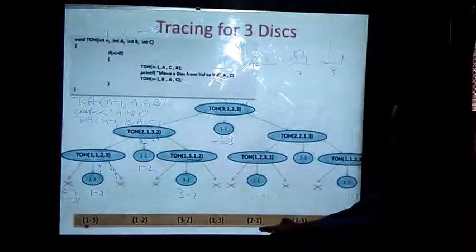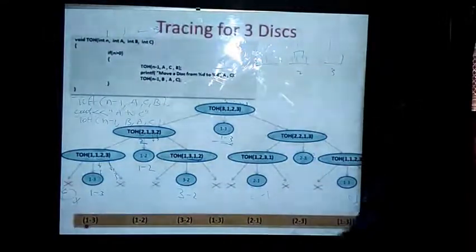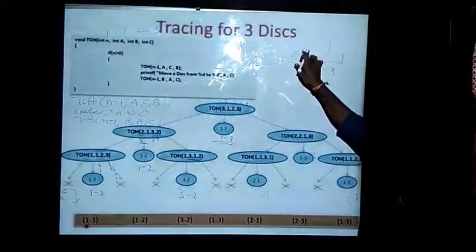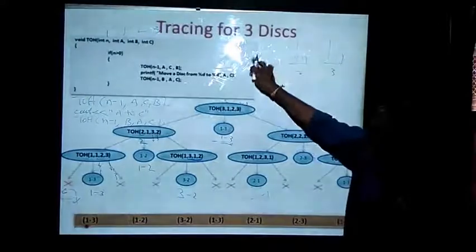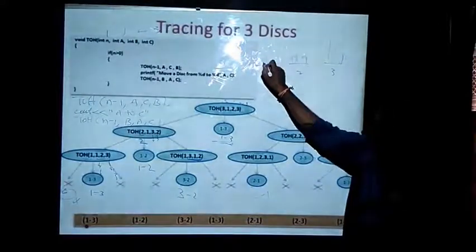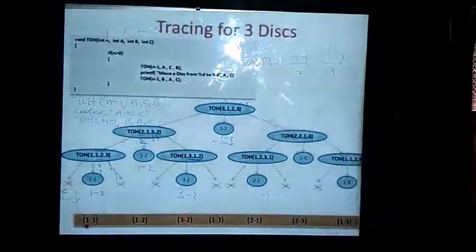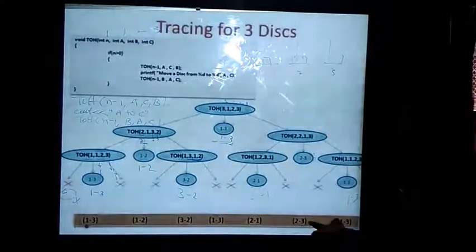After this, I am having a movement like 2 to 1. That is from the second tower to the first tower. That is the smallest disk. I will be placing it in the first tower. That is here. And after this, I am having 2 to 3.